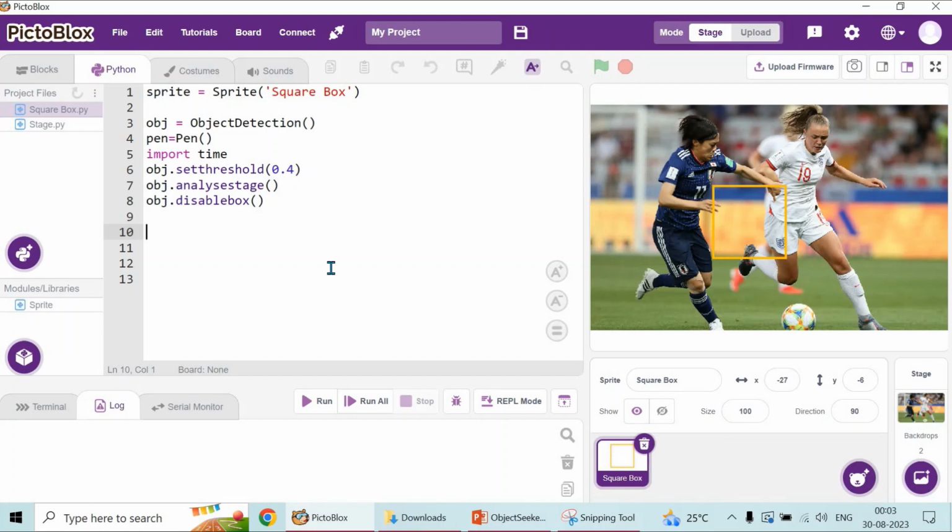Now I want to write a set of statements. For example, if the image is detected, I want to display the name of the image.